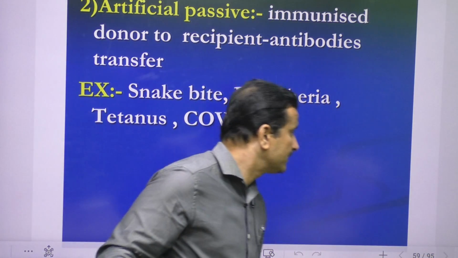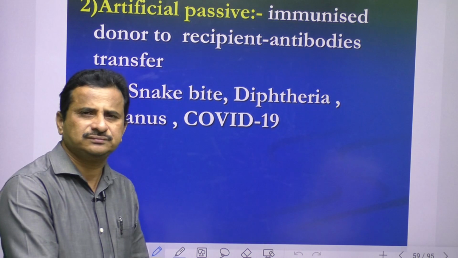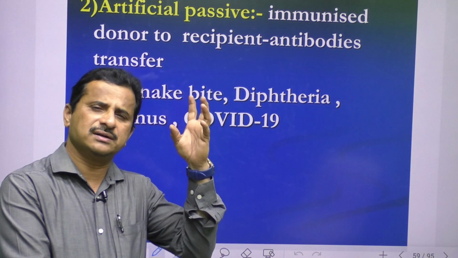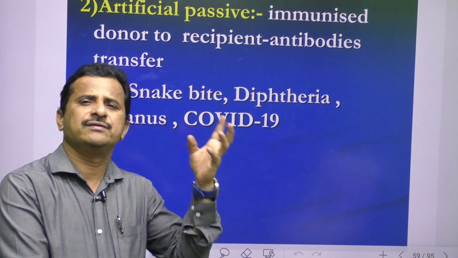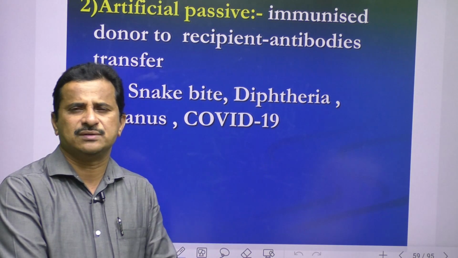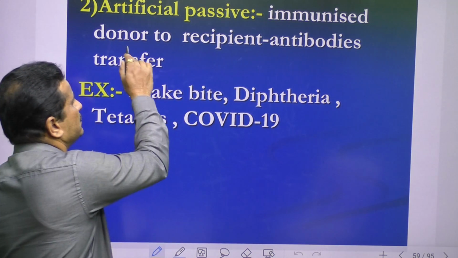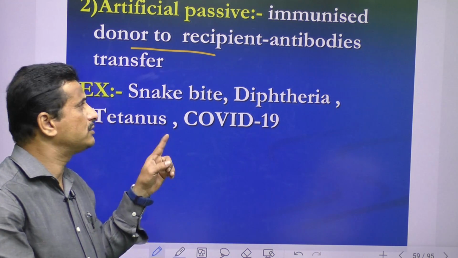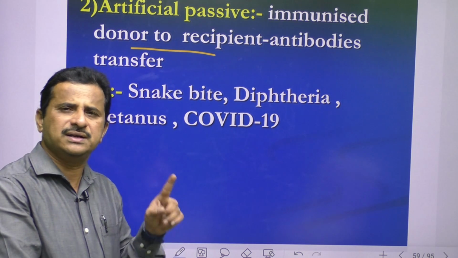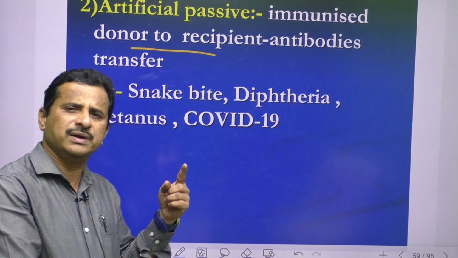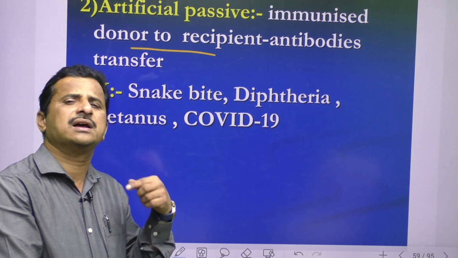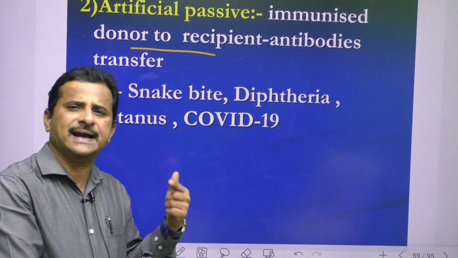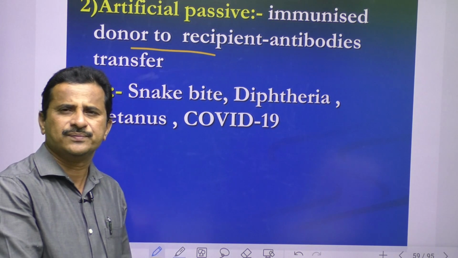And next, artificial passive. Here in artificial passive, antibodies are already produced somewhere and we are injecting them into the diseased person's body. So here we are transferring antibodies from an immunized donor to a recipient. The recipient is the diseased person, and the donor is someone already affected by the disease, or especially one in whom, by injecting antigens, we are producing antibodies in their body.